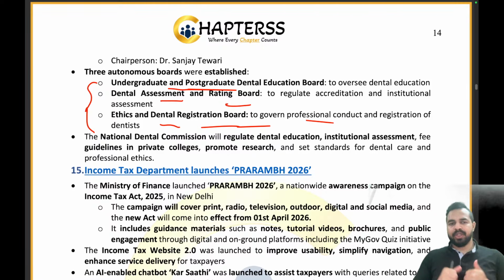Clear everyone? So the National Dental Commission will regulate the dental education, institutional assessment, fee guidelines in the private colleges, promote research and set standards for the dental care and professional ethics. Clear everyone? So please tell me in the chat box.